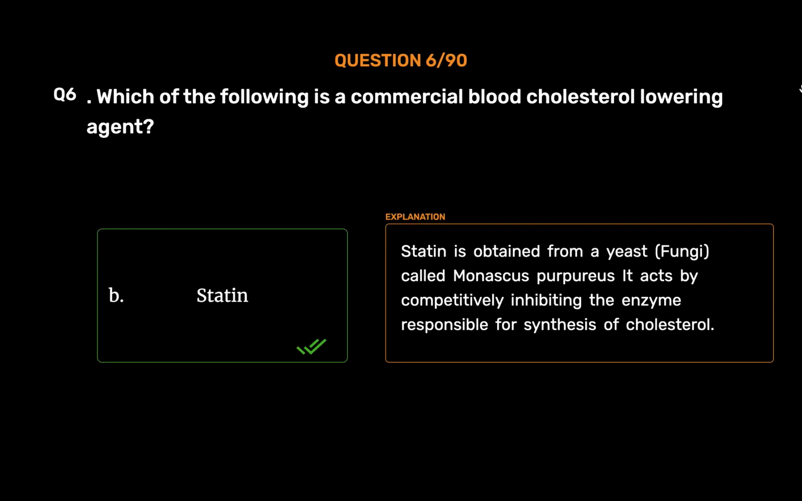Statin. Statin is obtained from a yeast, fungi, called Monascus purpureus. It acts by competitively inhibiting the enzyme responsible for synthesis of cholesterol.